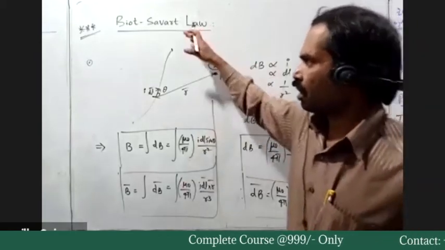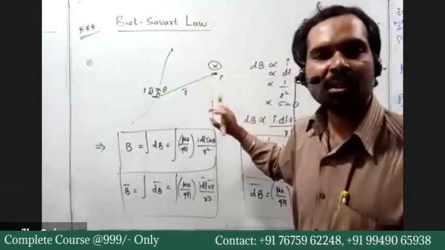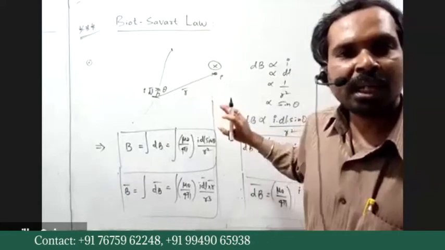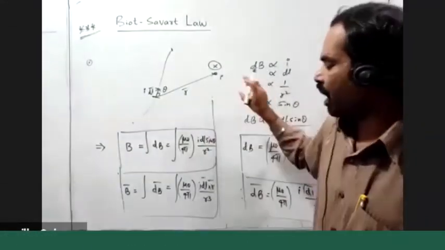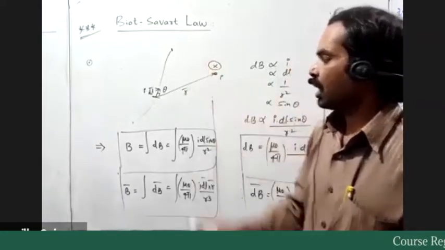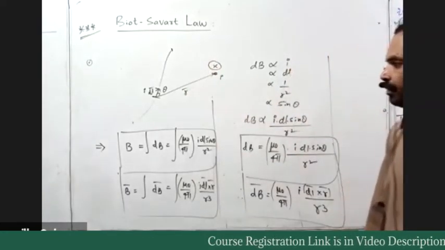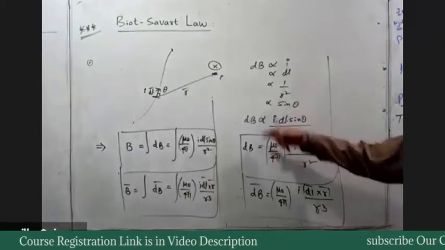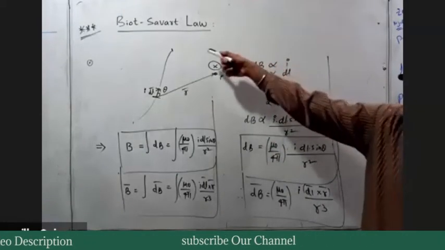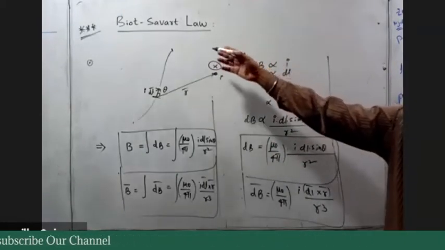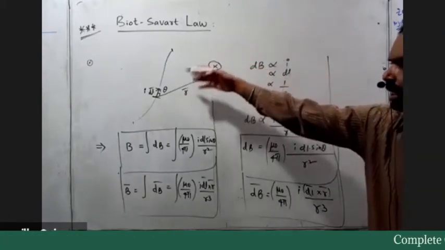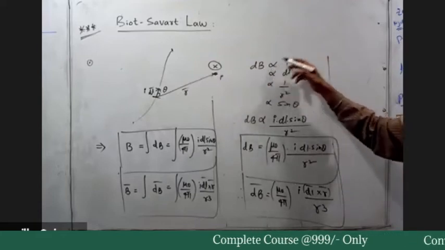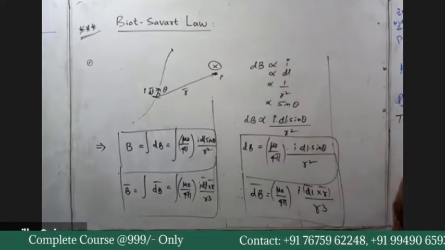So this is one of the most important laws for calculating magnetic field induction due to a current carrying conductor. Okay, right? Note down just the statement. Very simple statement. According to the Biot-Savart's law, the magnetic field induction at any point due to a current carrying conductor is proportional to, you make this equation. That is enough.